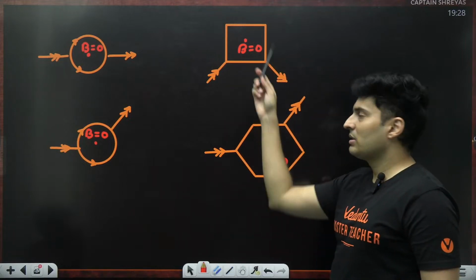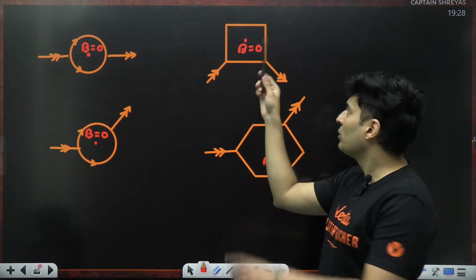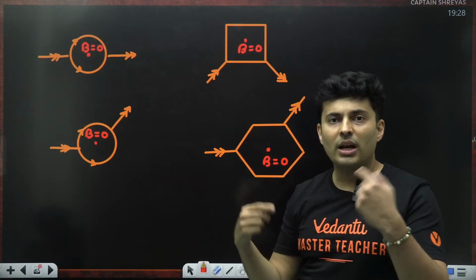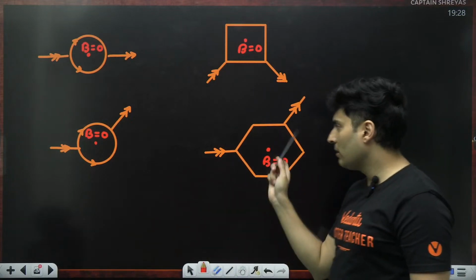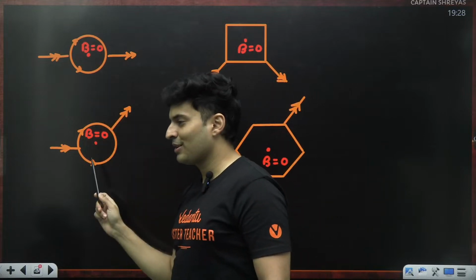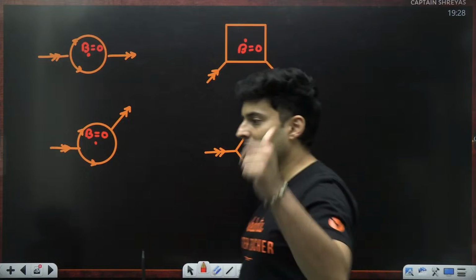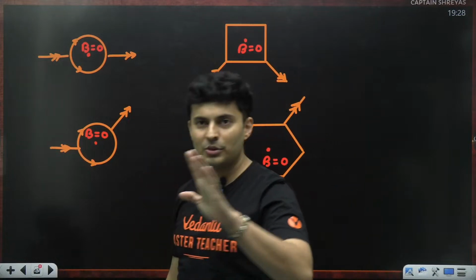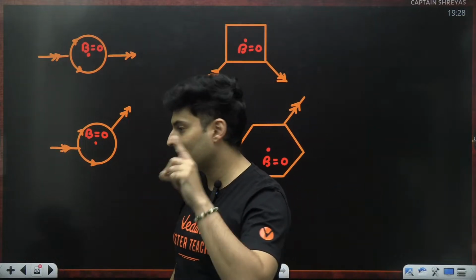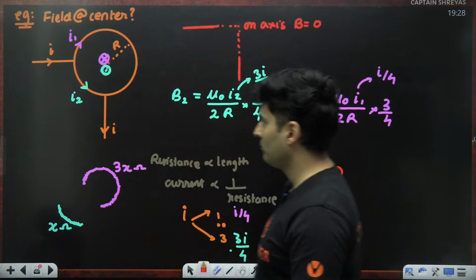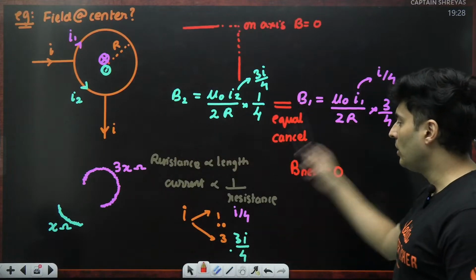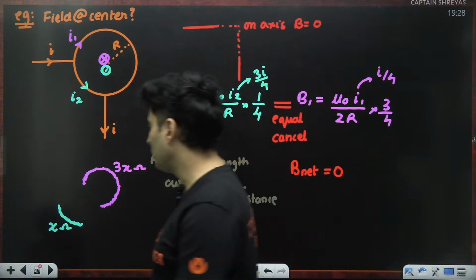Like if it is valid for even a triangle, a square, you keep on making more and more sides of the polygon, eventually the polygon will become a circle. So this is a very nice trick. You can solve the problem. If you see such a question in the exam, you directly mark the answer as 0 for the field. So you don't have to do all this nonsense.